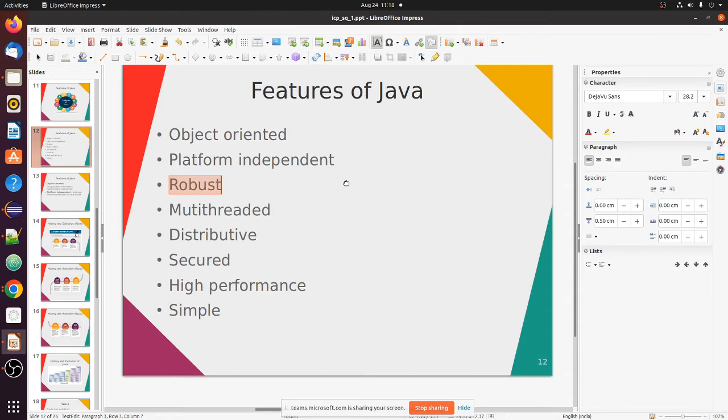One task can be run on a single processor, on a single thread, or on the same processor you can fork a lot of threads and run another application or task. So this multi-threading feature helps Java run multiple tasks or applications in a single machine.